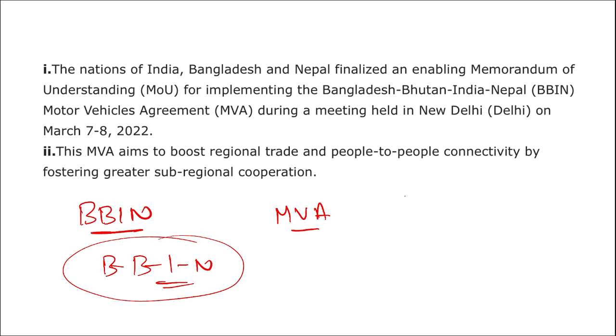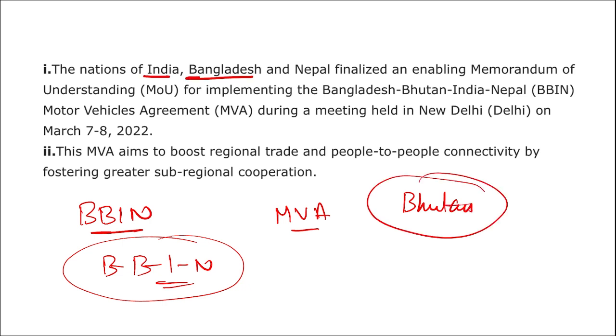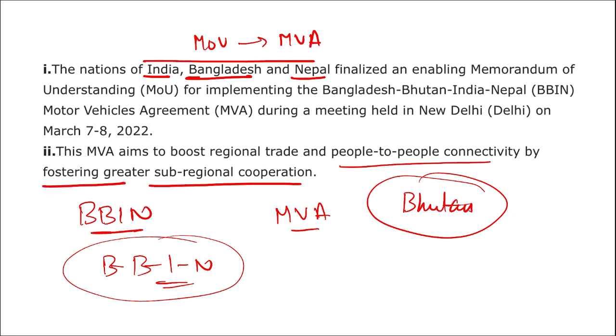Remember here, if we are talking about BBIN, Bhutan was an observer here. Bhutan was an observer here. That is the reason I said India, Bangladesh and Nepal together have finalized an MOU for a motor vehicle agreement. What is the aim of this agreement? It aims to boost regional trade and people-to-people connectivity by fostering greater sub-regional cooperation.